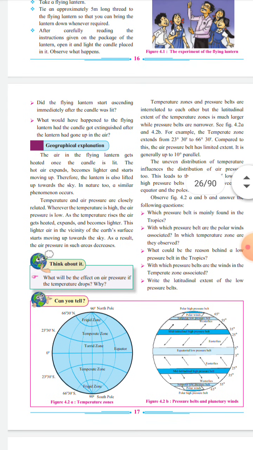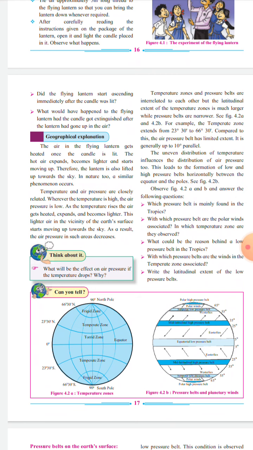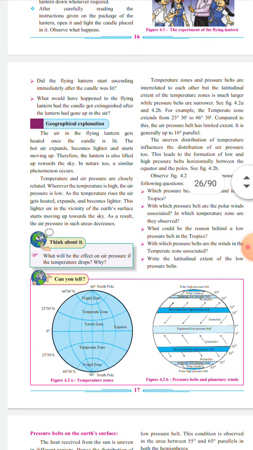See on the next page, page number 17. The air in the flying lantern gets heated once the candle is lit, and the hot air expands and becomes lighter and starts moving off. Therefore, the lantern is also lifted up towards the sky. And in nature too, a similar phenomenon occurs.